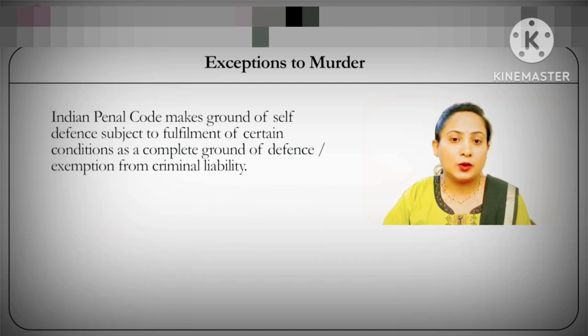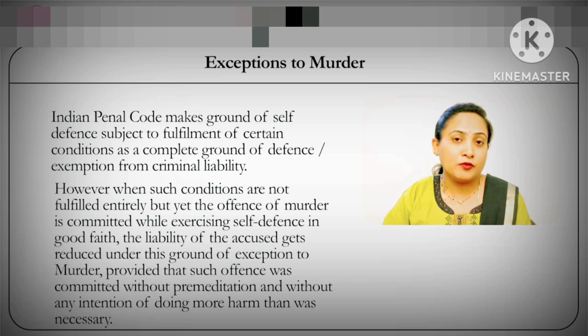Now, the Indian Penal Code makes the ground of self-defense, on the whole, a ground of complete exemption from liability. That is, a complete ground of defense is something that Chapter 3 of the IPC provides for, provided certain conditions that this chapter puts in are fulfilled by the accused.